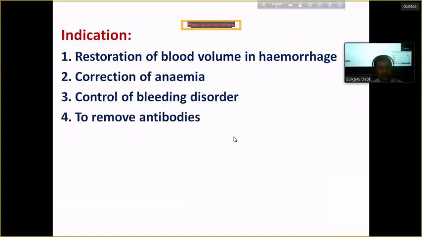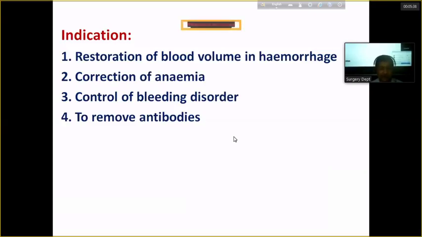Number 4, to remove the antibodies. You know, in erythroblastosis fetalis, that is the Rh negative mother carrying the Rh positive baby. So these Rh factors going into the mother's blood stimulate the Rh antibody, and in the next pregnancy, these preformed antibodies cross the placenta whenever it is being separated, and go into the fetal body, leading to reaction. So this is called erythroblastosis fetalis.